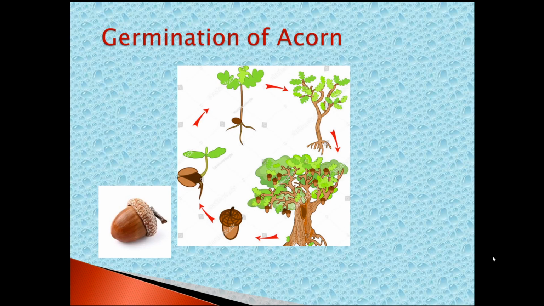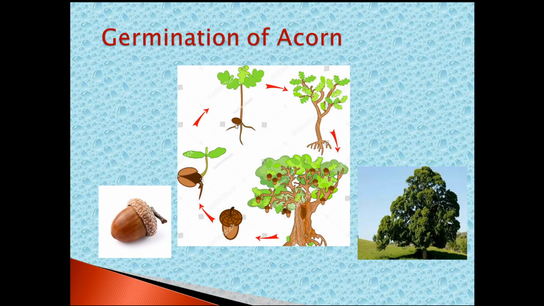Now, you see, here it is an acorn. Acorn means the seed of the oak tree. And it starts to grow into a new plant. So, this is the root and this is the shoot. And gradually it will develop into a mighty oak. It becomes a mighty oak.